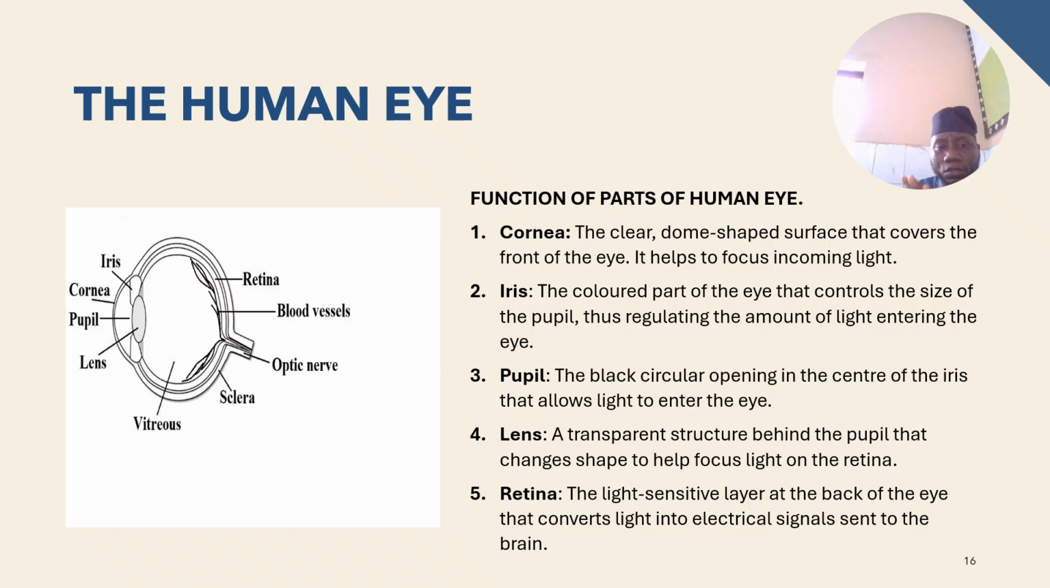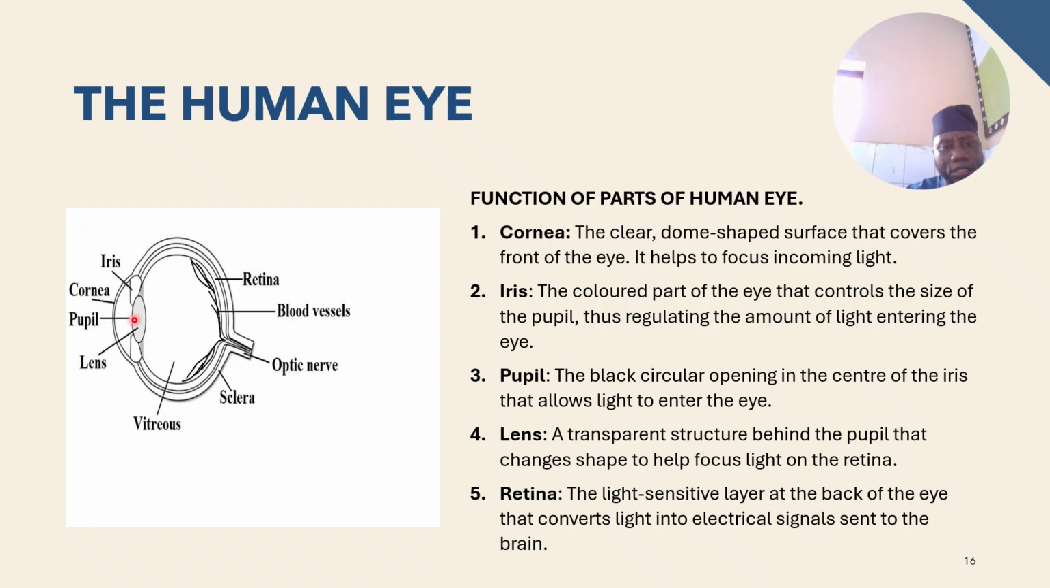Questions can ask you to draw and label. So these are major parts. There are more to it, but these are major parts that you should not forget, like the cornea. The cornea is a part that helps to focus light that enters the eyes.